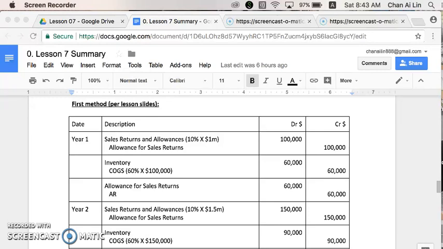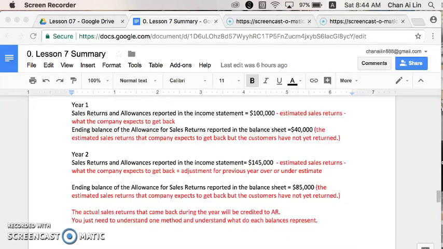The beginning balance of the allowance account is 0, and then we credit it with 100,000 with the first entry. Then we debit it with the third entry, 60,000. Therefore, we will have a credit ending balance of $40,000.